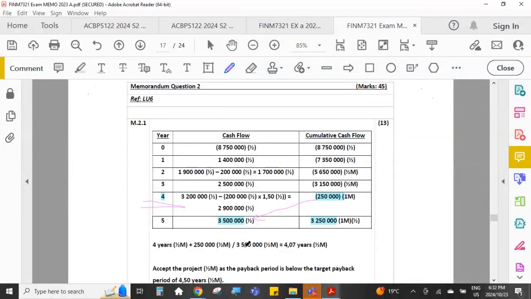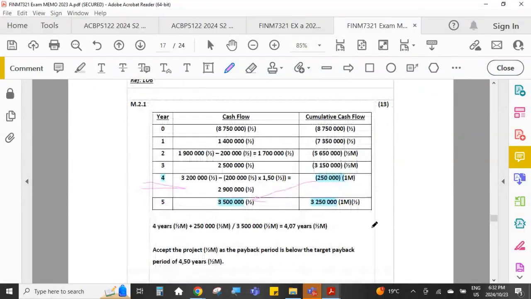And even if you don't get this calculation correct, you can see just by getting your table correct, you've already got the majority of the marks for the question. Okay. And then there's 2 marks for the payback calculation and 1 mark for the conclusion. So 10 marks for the table and 3 marks for the calculation and the conclusion.